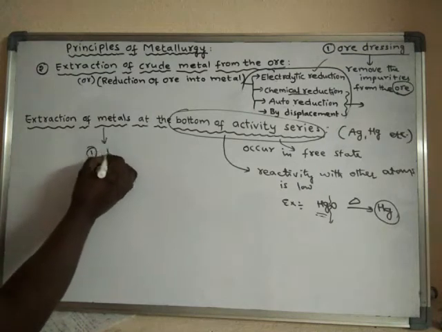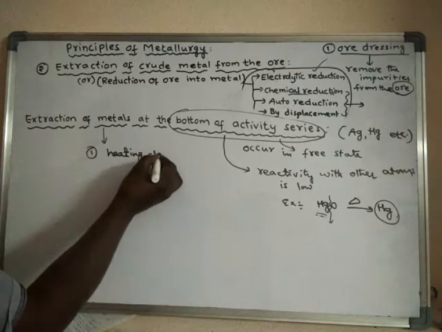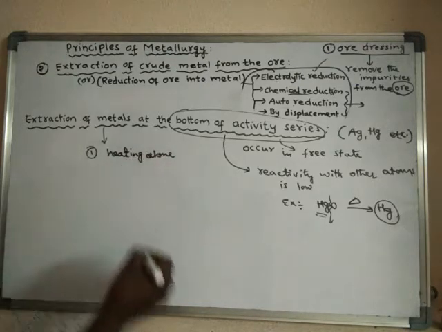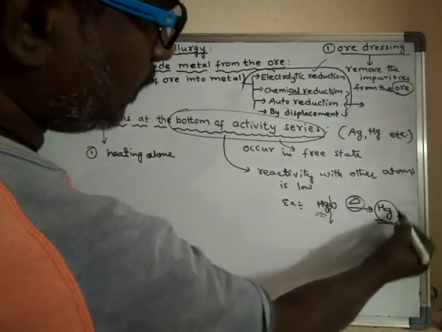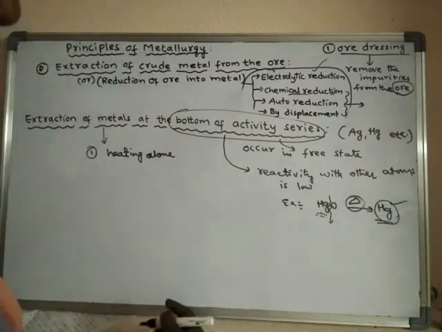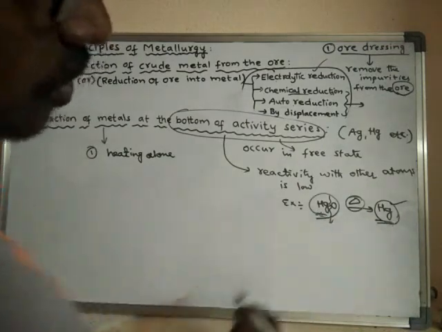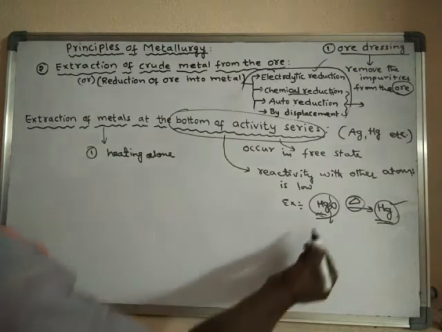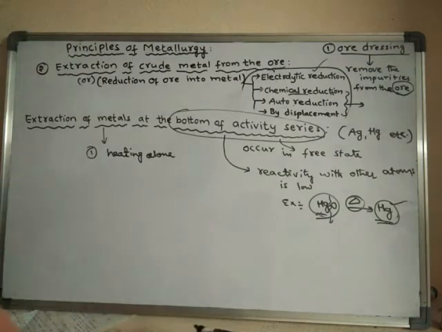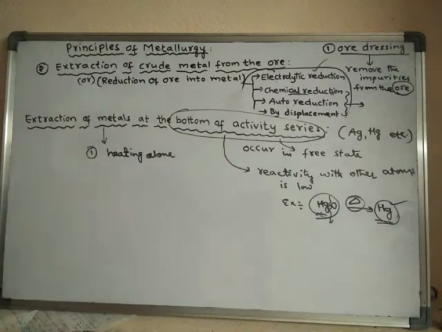One is by heating alone, that means without adding any reducing agent, simply if you heat it directly, that metal can be obtained. These ores can be reduced into metals without using any reducing agents.